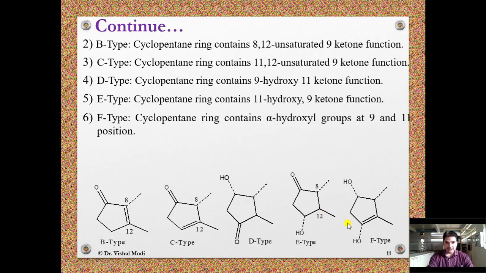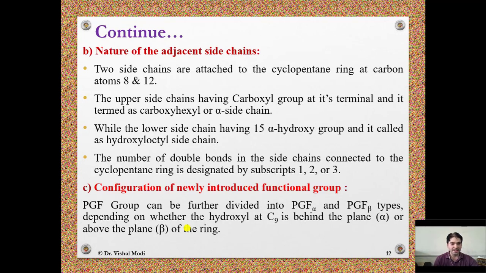F type. The cyclopentane ring contains alpha hydroxyl groups at the 9 and 11 positions. If a prostaglandin contains this type of cyclopentane ring, then it is called PGF alpha. Nature of the adjacent side chains. Two side chains are attached to the cyclopentane ring at carbon atoms 8 and 12. The upper side chain has a carboxyl group at its terminal end, and is termed the carboxyl hexyl or alpha side chain, while the lower side chain has a 15 alpha hydroxyl group and is called the hydroxyl octyl side chain.